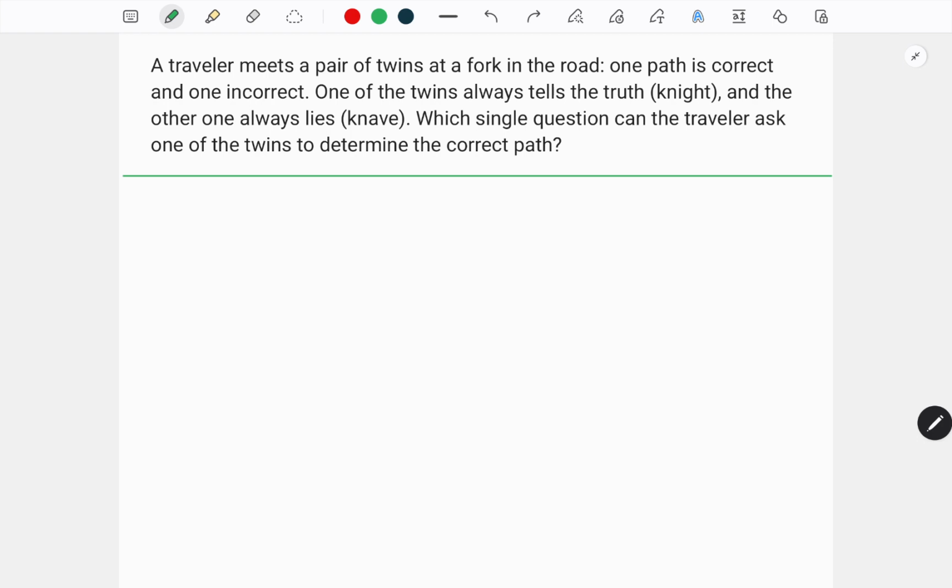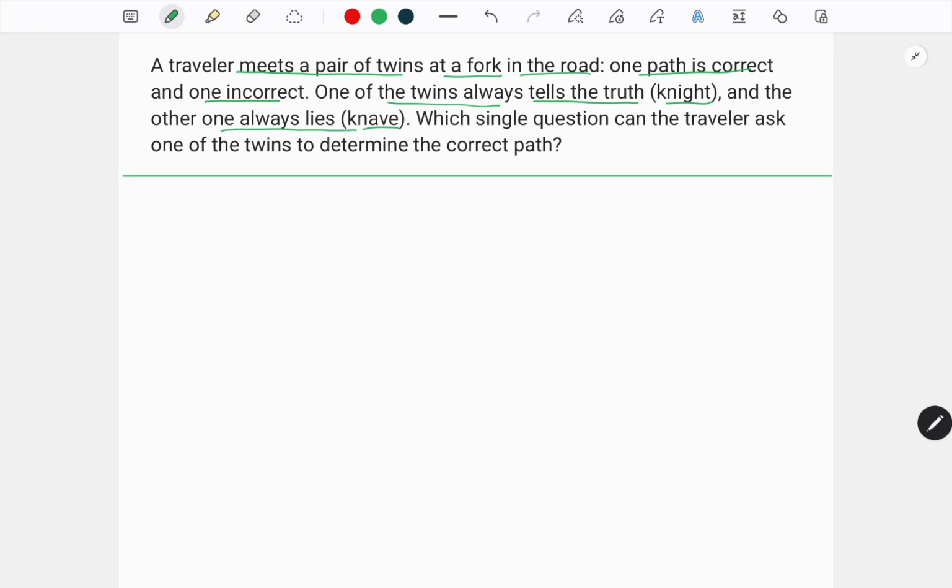So, we have a puzzle where a traveler meets a pair of twins at a fork. The traveler was traveling on a road and he meets twins at a fork in the road, where one path is correct and the other is incorrect. One of the twins present there always tells the truth, also known as knight, and the other one always lies, known as knave.